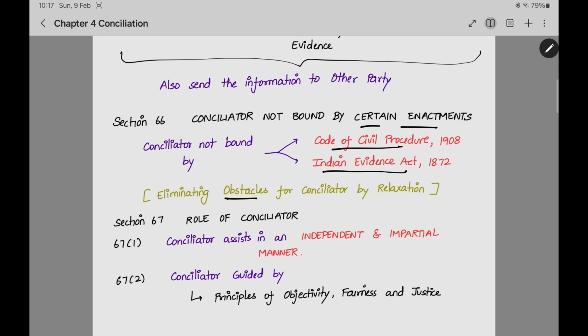These are procedural laws. If he wants to follow that procedure, it will take time and it will be very difficult. If a relaxation is given for the conciliator, then he will be able to solve the dispute easily and quickly. The next section is section 67, role of the conciliator. What the conciliator will do in the conciliation.